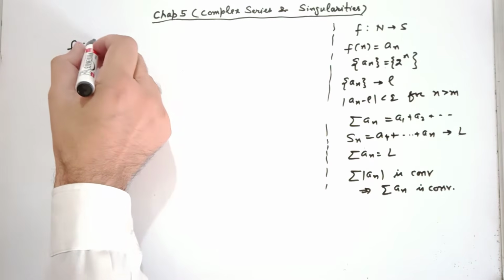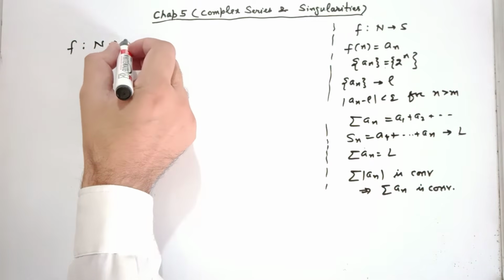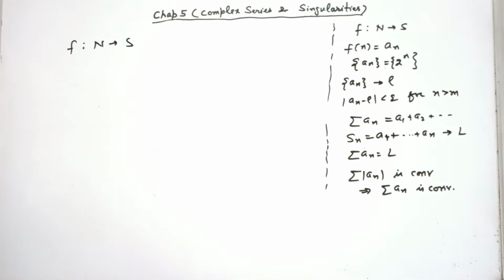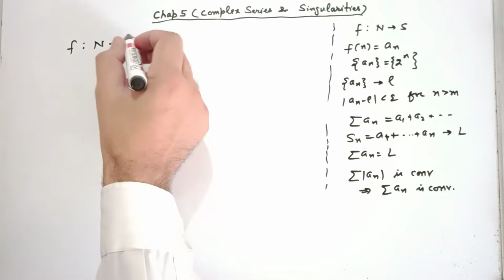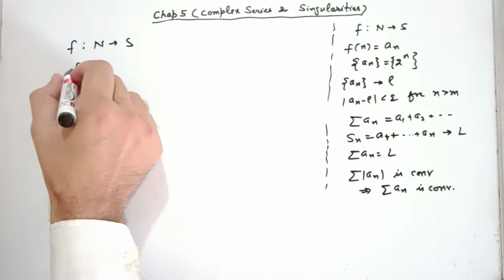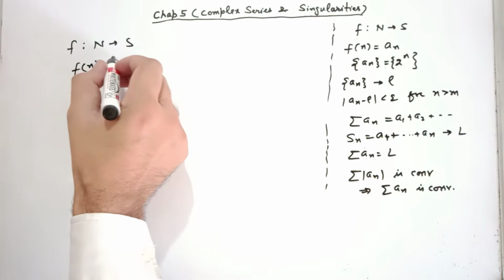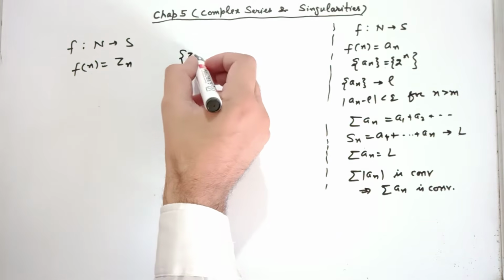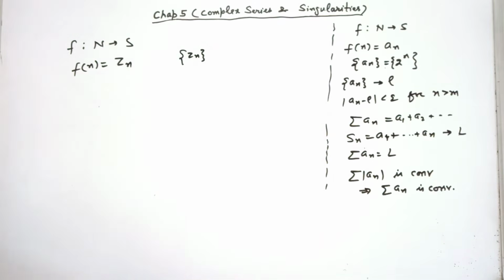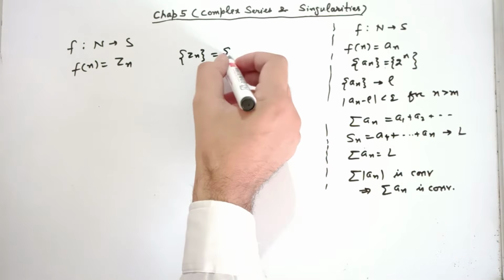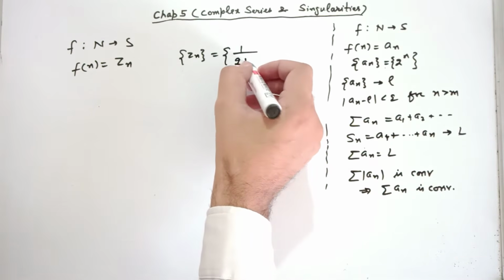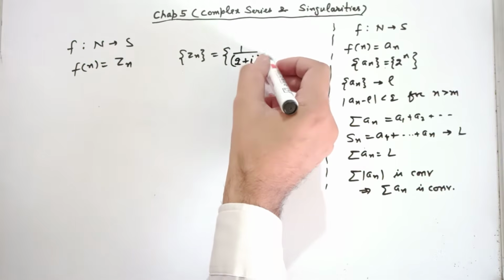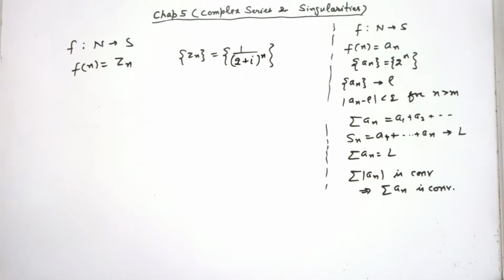So if f is any function from the set of natural numbers to a set S of complex numbers now, then this is a complex sequence. Zn is a complex sequence. Can write any example, 2 plus iota power n. This is a complex sequence. For each natural number, we have a complex number.